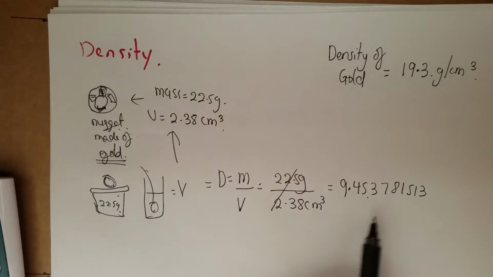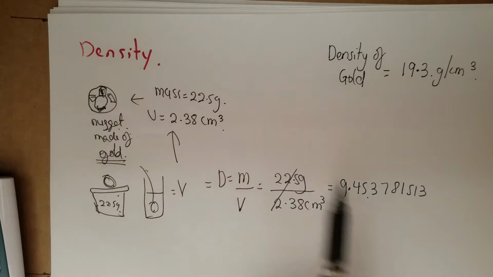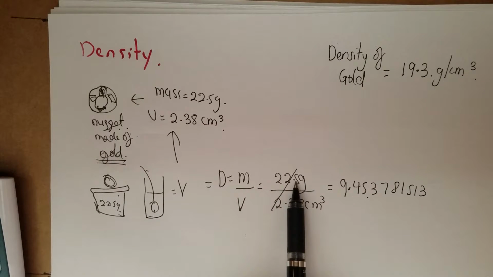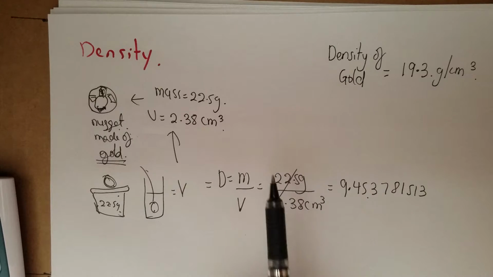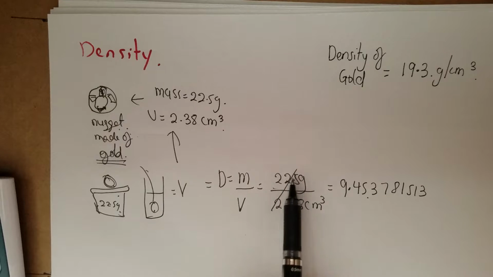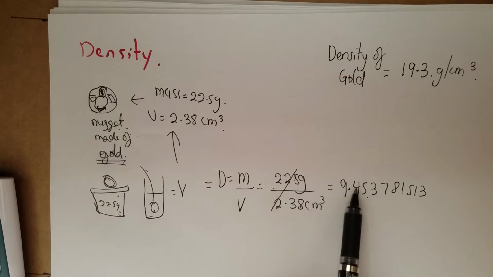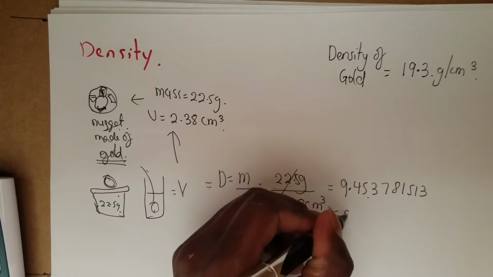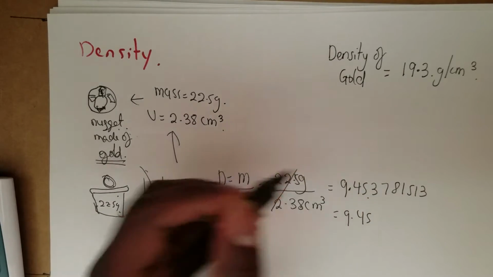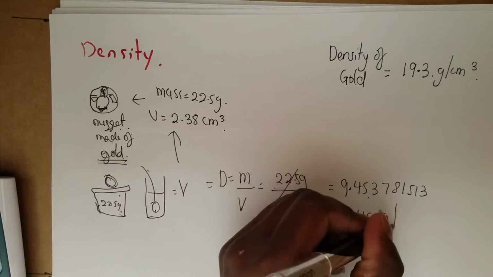37811513. In chemistry, you deal with significant figures, so you have 1, 2, 3 significant figures, 1, 2, 3 significant figures. When you divide, you take the least amount of significant figures, which is 1, 2, 3. So the answer will be 9.45 grams per cm cubed.